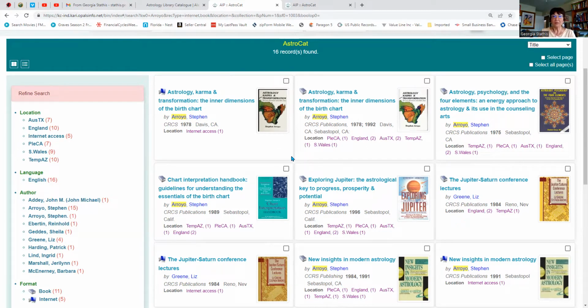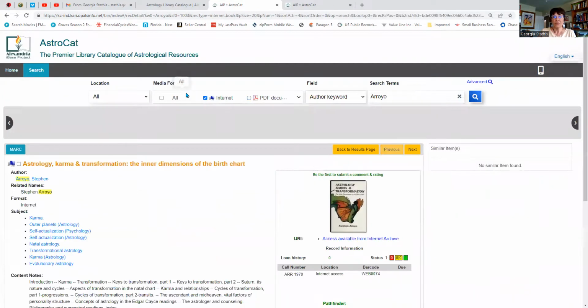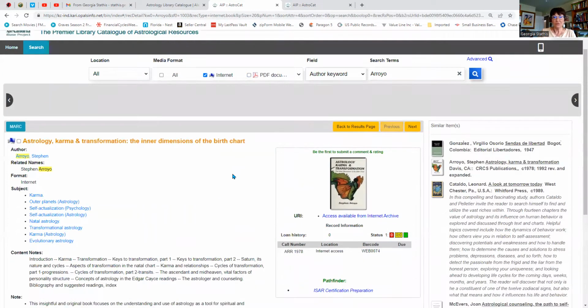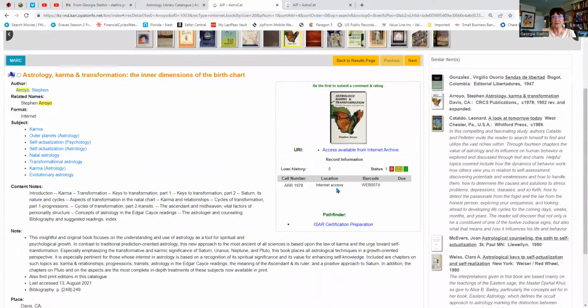But if you want to find the book and actually use it because you don't have it in your collection, I would go here to internet, to go to this one. I would click it, and it's going to take me to internet access. And you hit this URL, access available from Internet Archive.